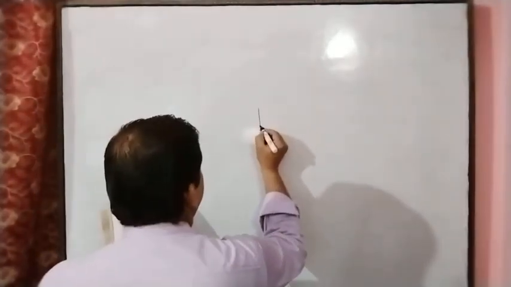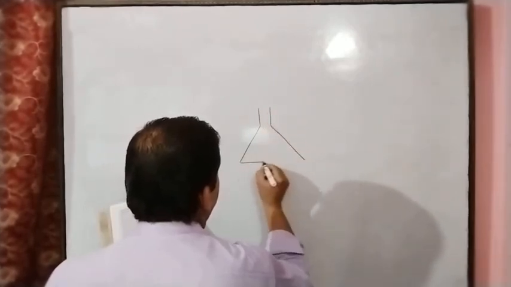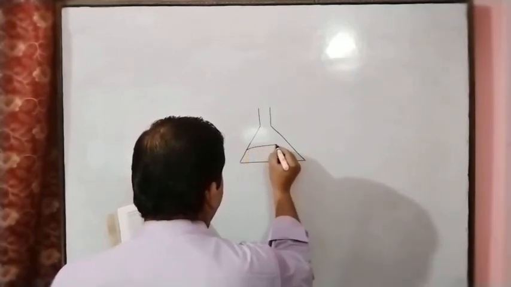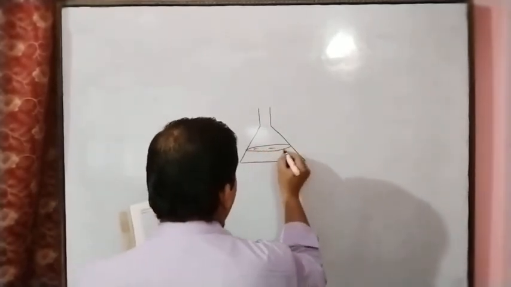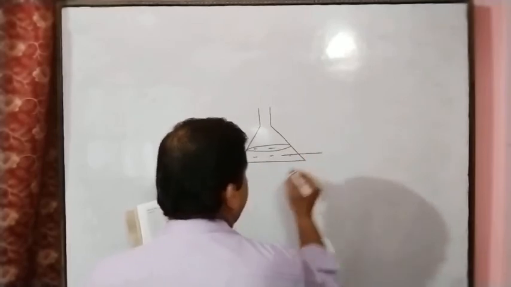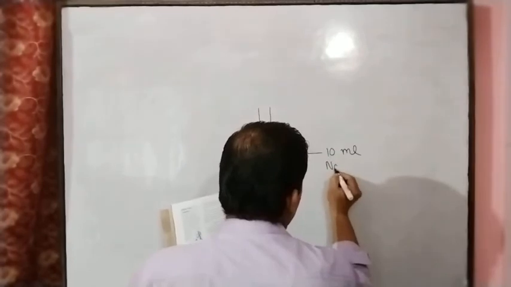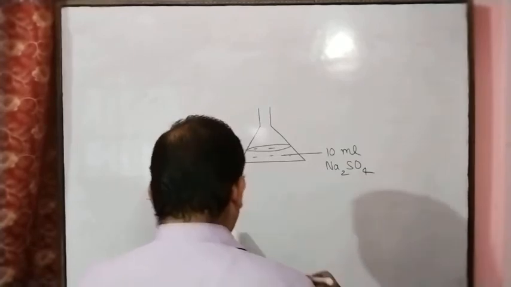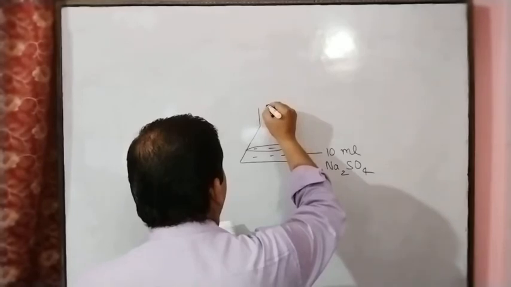So here, this is the conical flask. And in this conical flask, we will take the sodium sulfate solution. The amount of the sodium sulfate solution here is 10 ml. So in this conical flask, we will take 10 ml of sodium sulfate solution, Na2SO4. And in this, we have to hang one test tube with the help of a string.